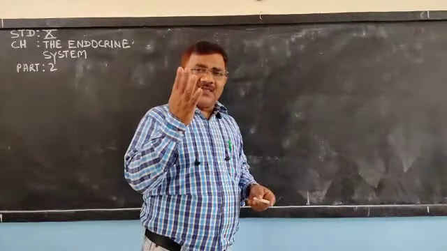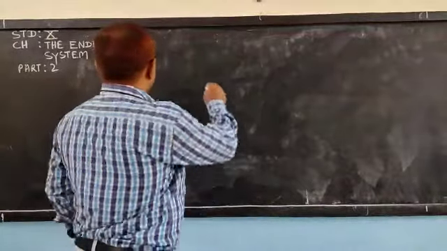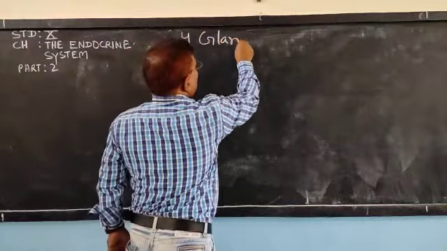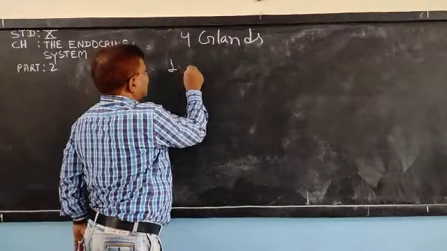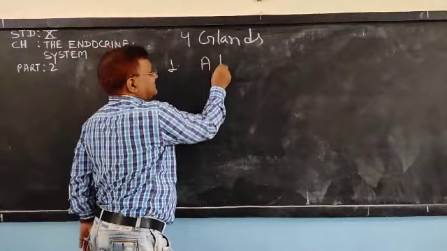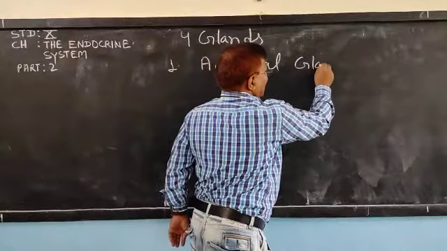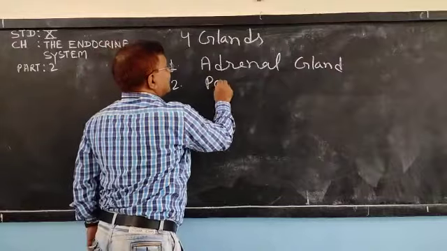Now, four glands we have to discuss in detail, which are in our syllabus. Number one is the adrenal gland. Number two is the pancreas.